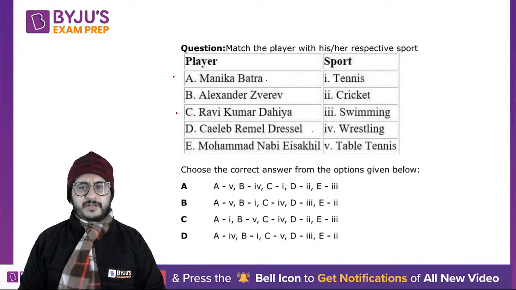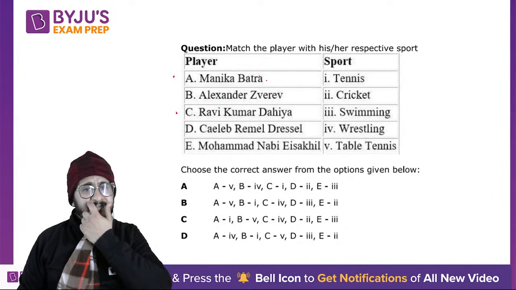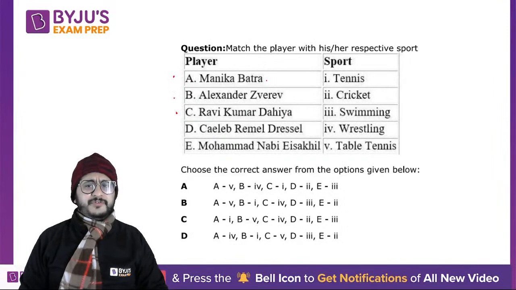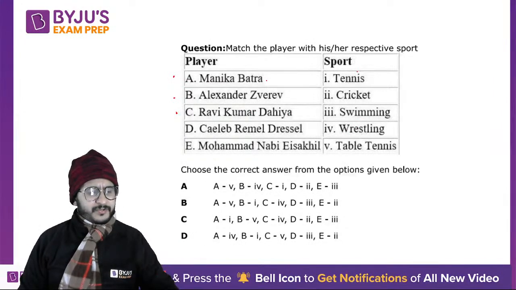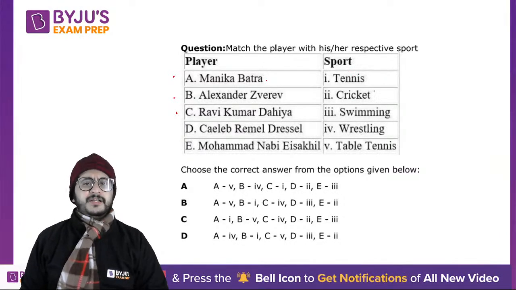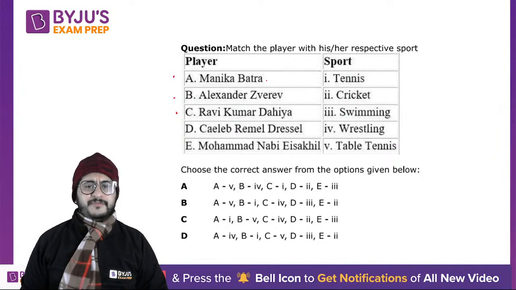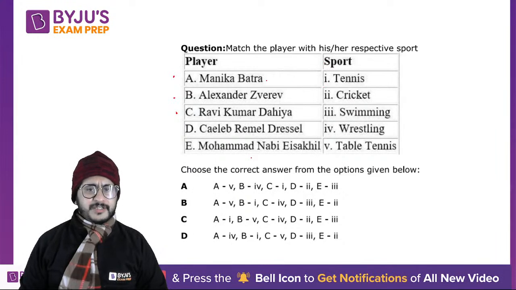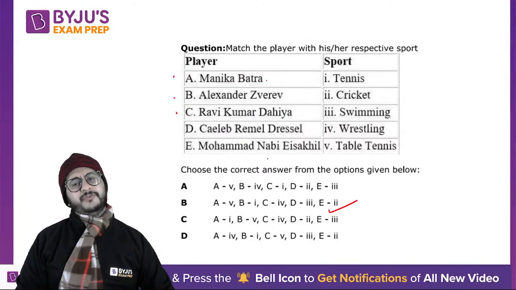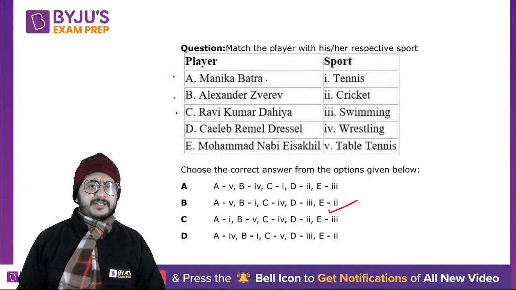Manika Batra is table tennis, Ravi Kumar Dahiya is wrestling, and Alexander Zverev is tennis. Okay, you would know these three. Most of you would be knowing these three people. So if you know these three, you would have answered it correctly. A is fifth, B is first, and C is fourth. Even if you got two of the three correct, you would have done it correctly, right? Then Mohammad Nabi.